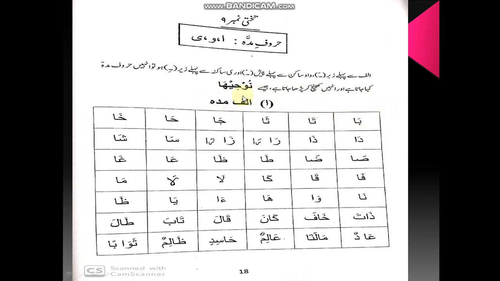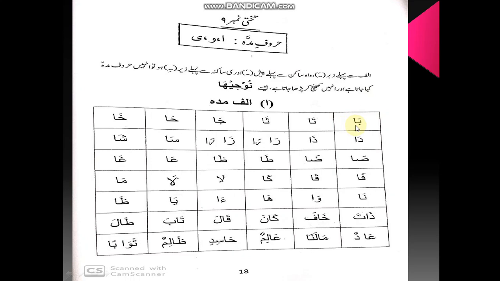First of all we are going to revise some examples of alif madda. You can see earlier, whenever we were not having a sign on alif, we were not reading it. But here you can see we are reading. What's the reason? Because it's alif madda. How did we get to know that it is alif madda? Because the last sign is given zabar. So we will read ba alif zabar ba one time long.